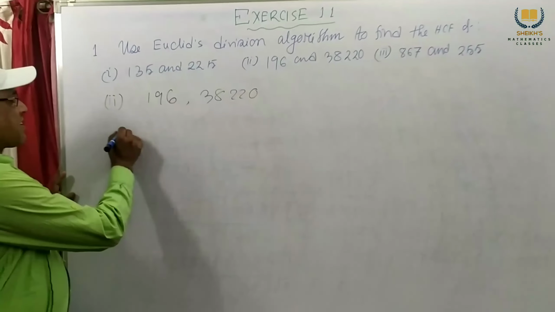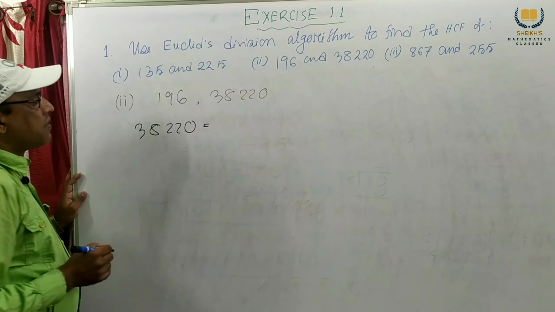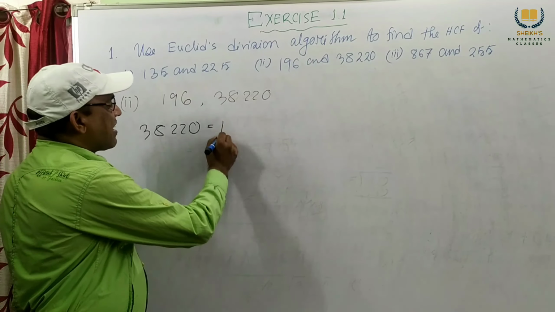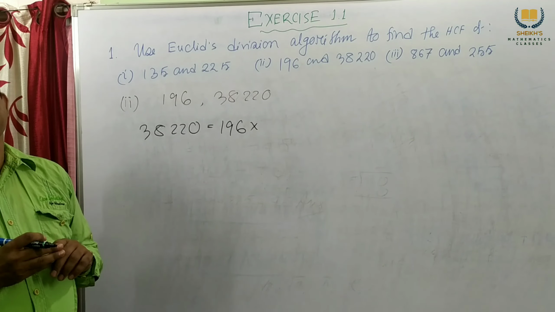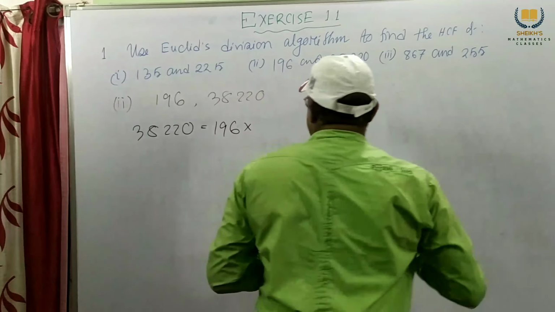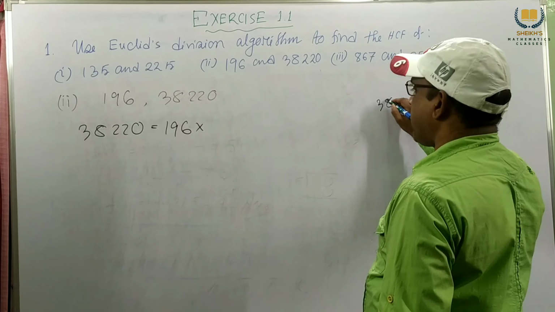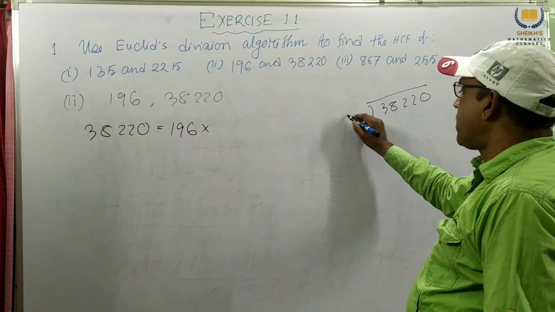So first we write 38220. Then 196. First write down 196, but we don't know what the something is. 196 into something. So first we divide 38220 by 196.